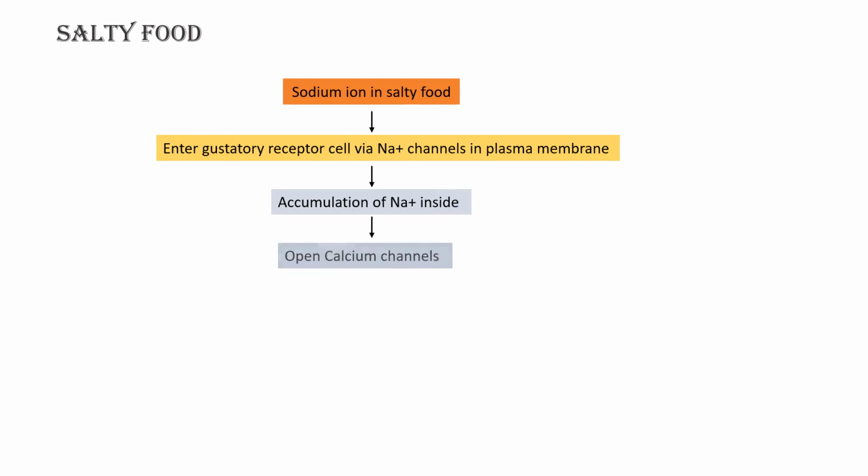This accumulation leads to the opening of calcium channel. Once the calcium channel is open, it will lead to depolarization, and due to this depolarization, finally the release of neurotransmitter occurs. And this neurotransmitter will lead to the generation of action potential. That action potential goes to the brain for processing.